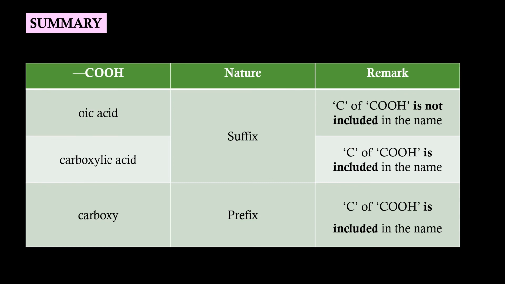Summarizing the terms, if CO2H is called oic acid, it is a suffix. The C of CO2H is not included in the name. If CO2H is called carboxylic acid, that is also a suffix name, a special suffix. The C of CO2H is included in the name. If I use the term carboxy, it is the prefix name, and the C of CO2H is included in the name.